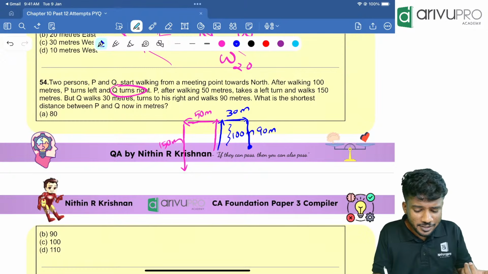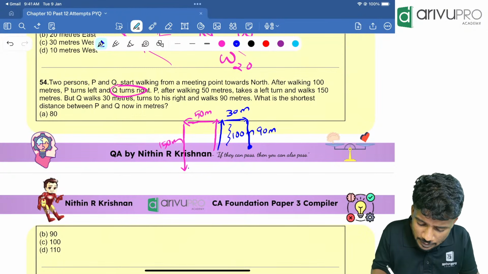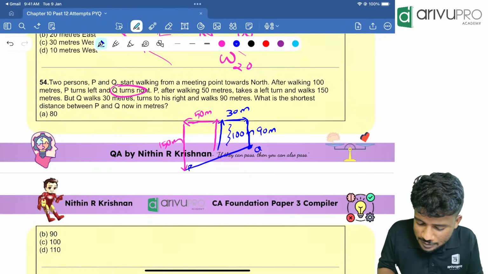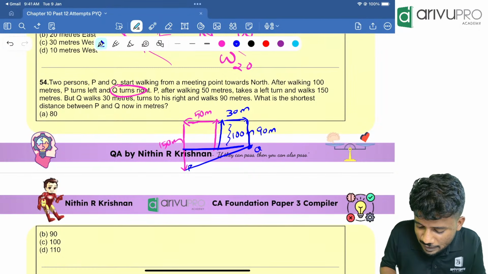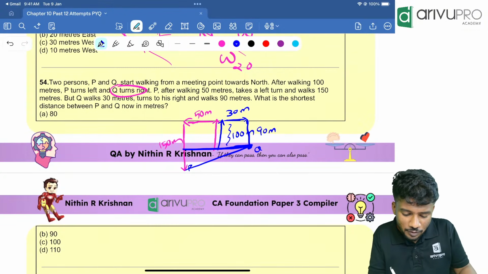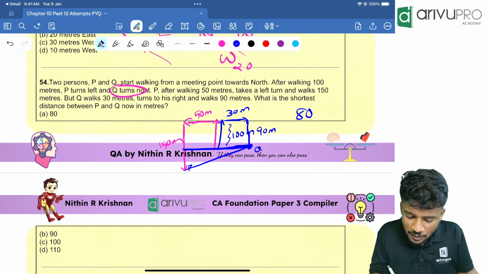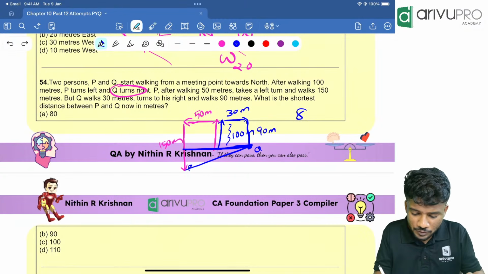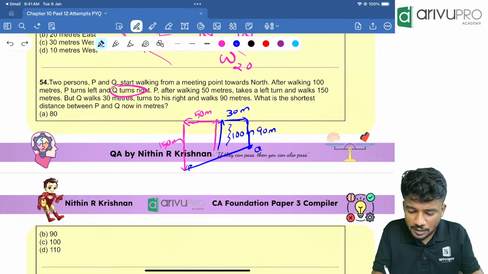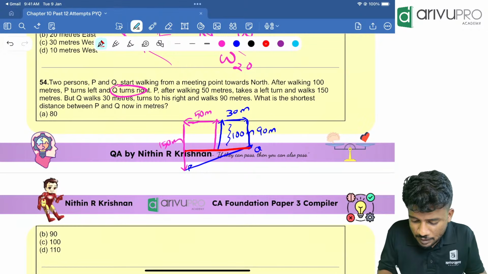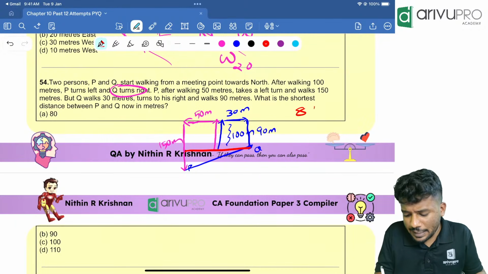What is the shortest distance between P and Q? Here is P, here is Q. Now find the shortest distance between them. Very easy to find. The red color is 50 plus 30, that is 80.